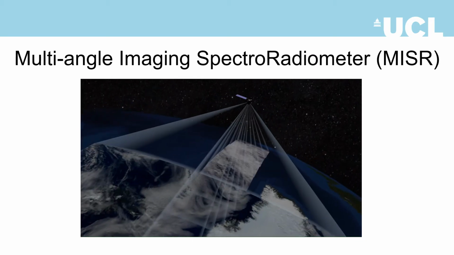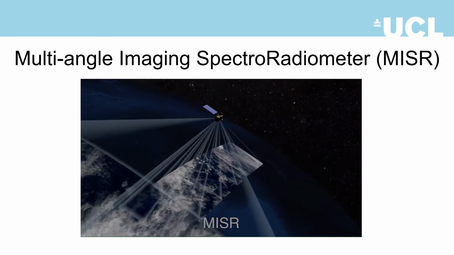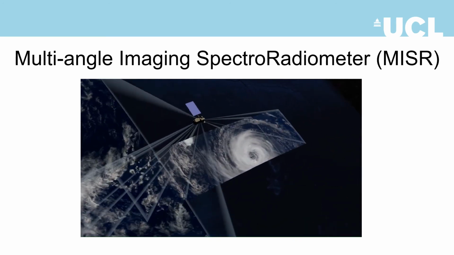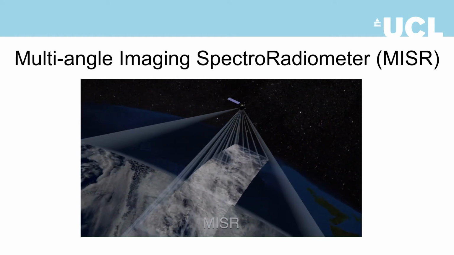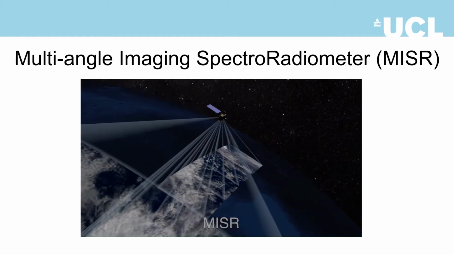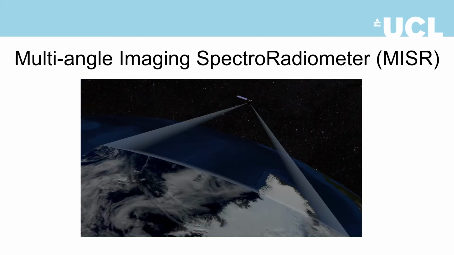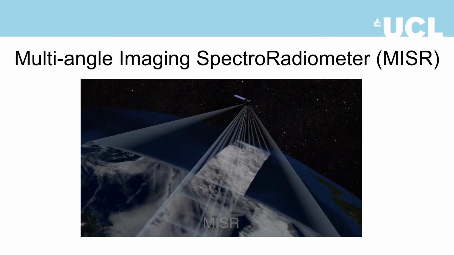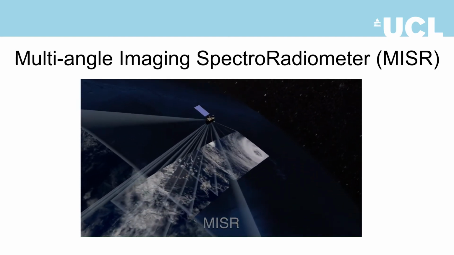MISR is an optical satellite on the Terra platform, launched in 1999. It contains 9 camera angles over 4 wavelengths, blue, green, red, and near-infrared, at a resolution of 1.1 kilometers, with 275 meters for the red channel and nadir view, with a swath width of 360 kilometers. It has a 16-day repeat cycle over 233 unique paths, and global coverage is achieved every 9 days.